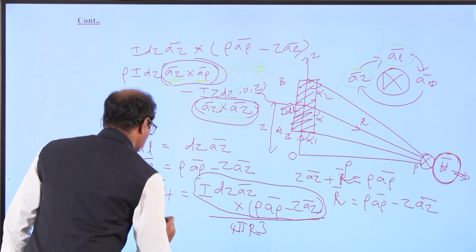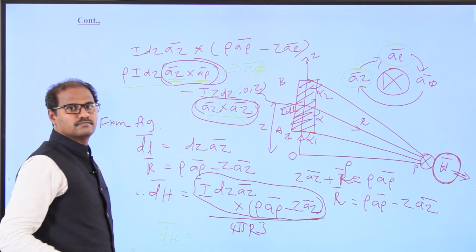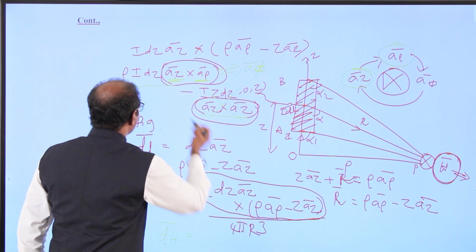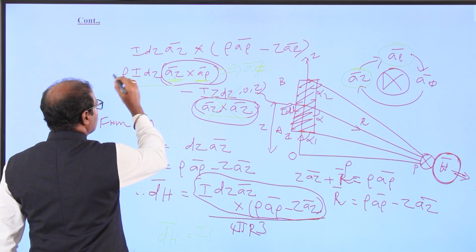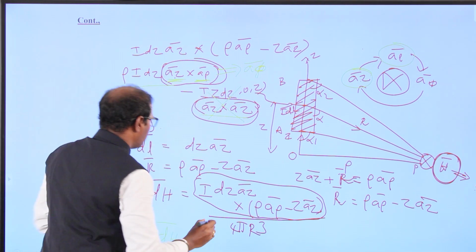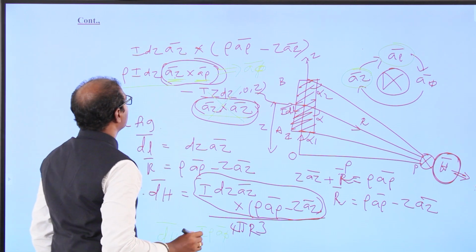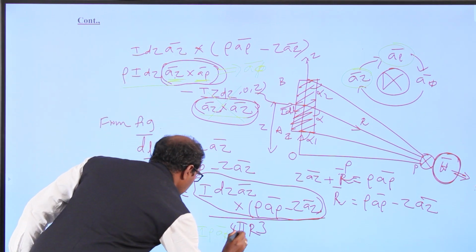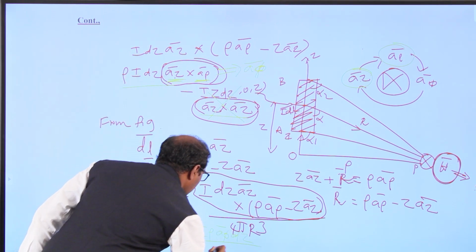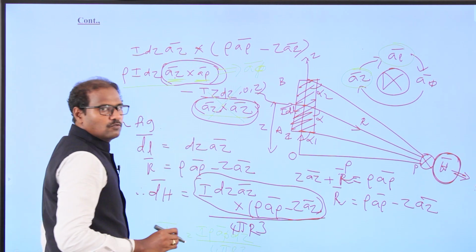So finally this expression we can write: dH vector equals, simplifying the above things, I rho a_phi dz divided by 4 pi r cube.